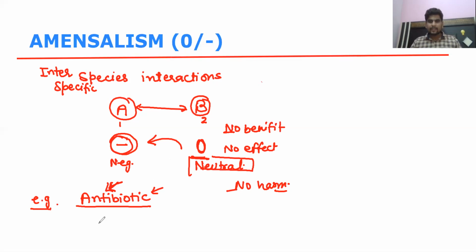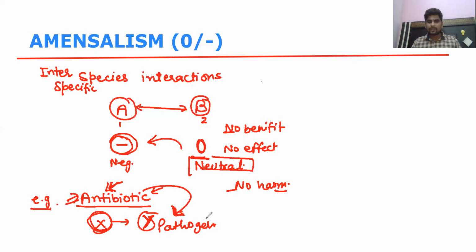For example, there is a disease X which is caused by a pathogen Y, an imaginary pathogen. For that disease, we are taking the antibiotic. The antibiotic has another bacteria or pathogen, and that pathogen kills this Y pathogen.